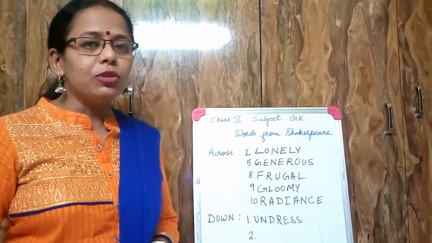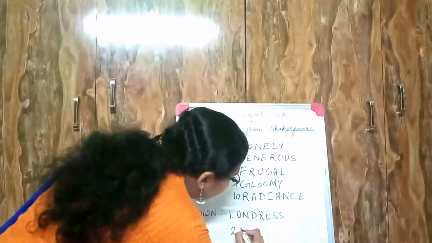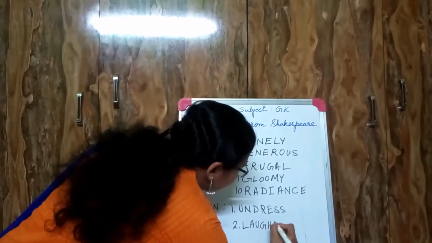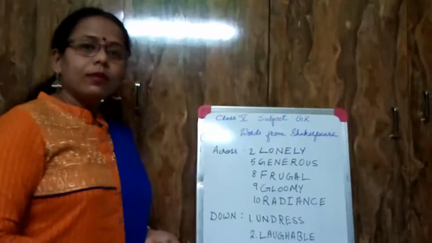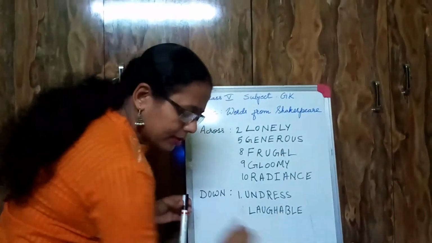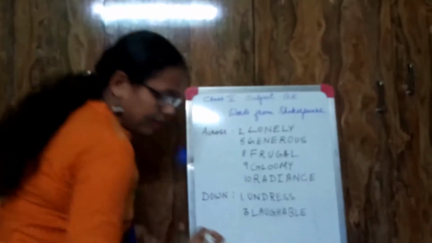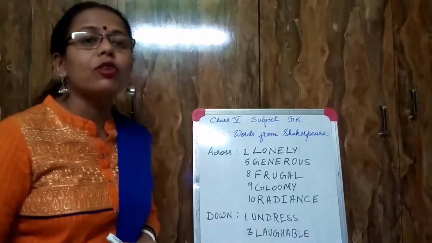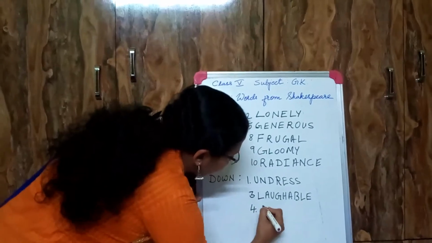Next, amusing. He used the word laughable. Amusing, that is laughable. It's laughable, but it's not number 2. I'm very sorry, it's number 3. Clue number 3 for the downwards. Next comes number 4, and it is rush. For him, it was hurry. So number 4 is hurry.